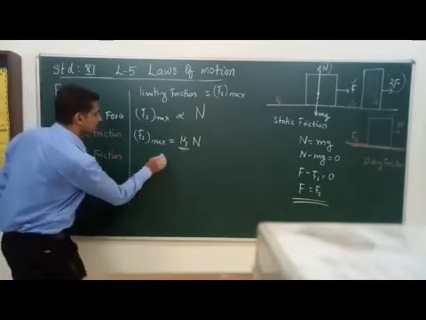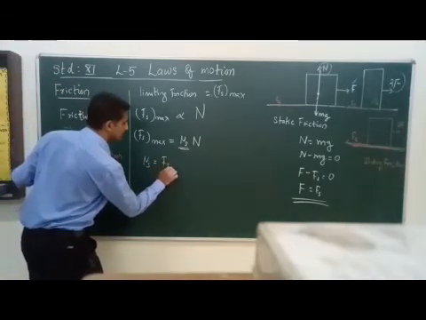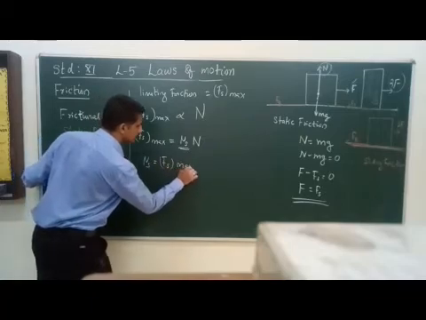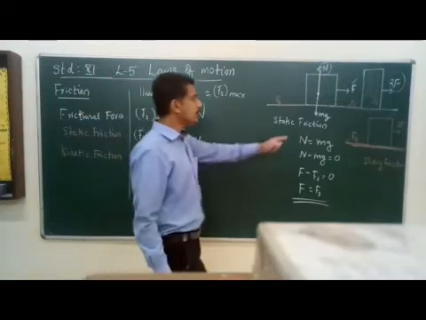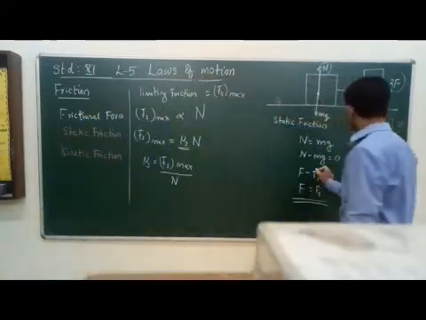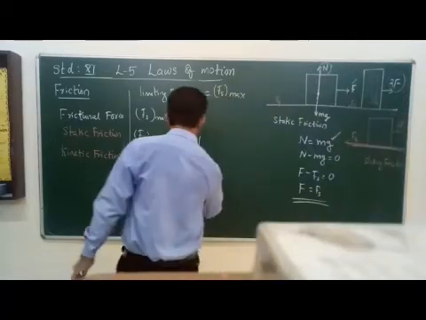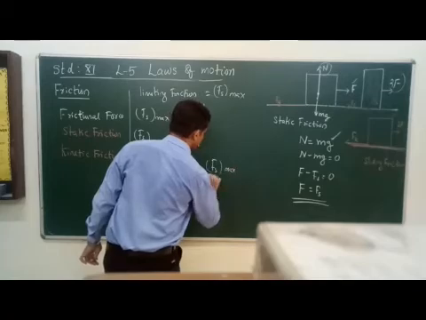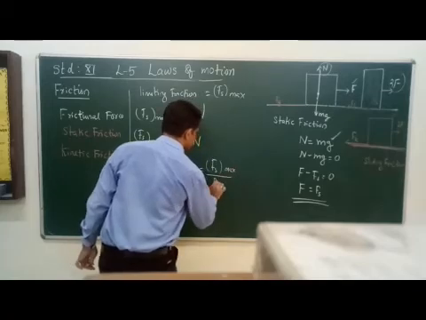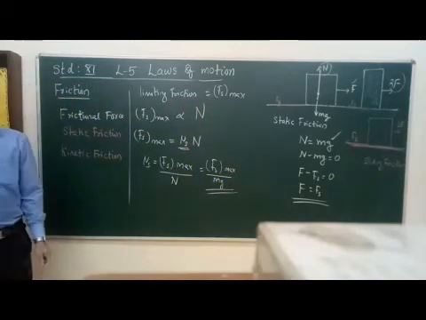So we can find that μs is equal to Fs max divided by N. And N is balanced by mg. You can see that N is balanced by mg. So we can say that μs is equal to Fs max divided by mg also. This way we can represent our equation for μs.